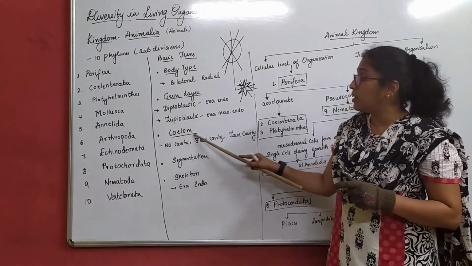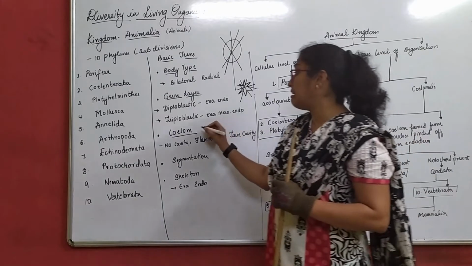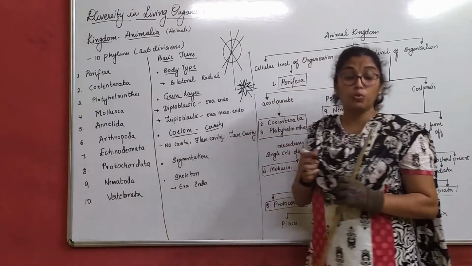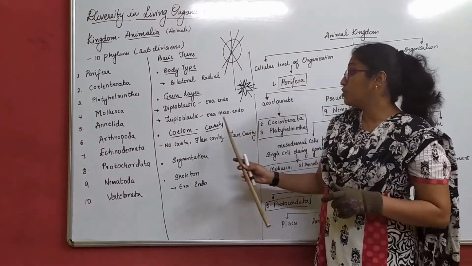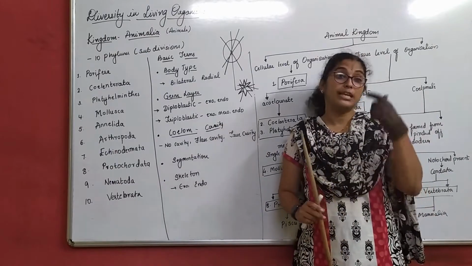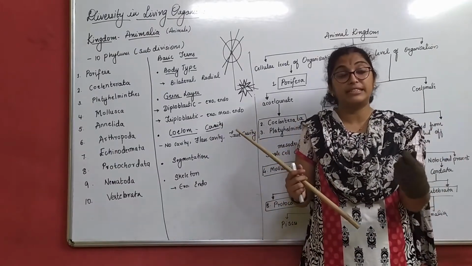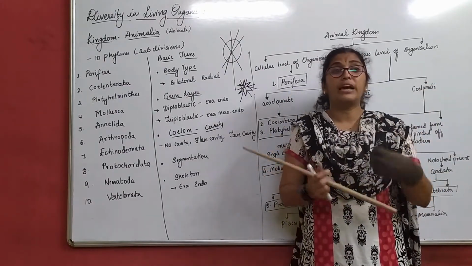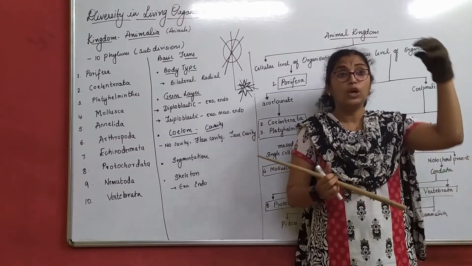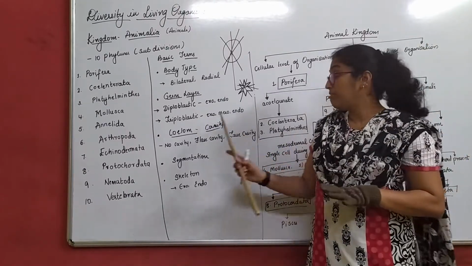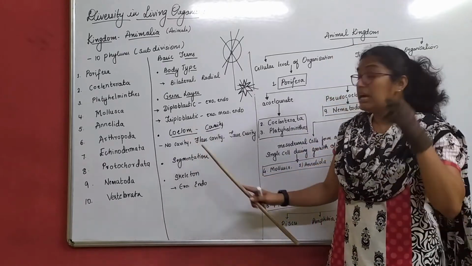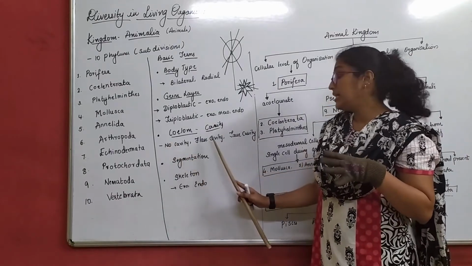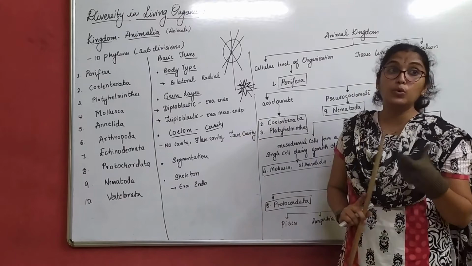We again understand about the coelom. Coelom is nothing but, or it is called as a cavity. Now, this is not the cavity what you have in your tooth, right? That cavity is different. So, what this cavity means is, for example, in our body, we have several cavities. That means we have a space for our kidneys, we have a space for our heart, we have a space for our digestive system, for our brain. We have space for different organs, right? That is called as a coelom. So, there again we have 3 classifications. That is something where there is no cavity, there is a false cavity, and there is a true cavity.